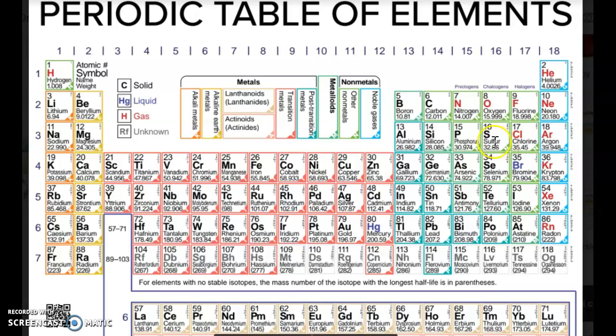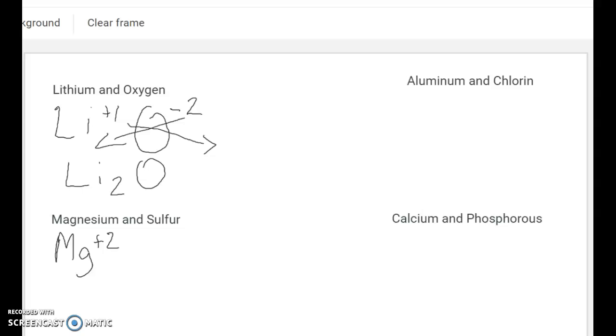How many electrons does sulfur need to reach noble gas argon? It needs two electrons. If it gains two electrons, it has two more electrons than protons, meaning it's going to be a -2 charge. So I have my sulfur with a -2, and I can do my crossover method.